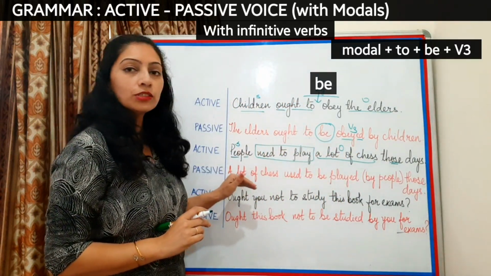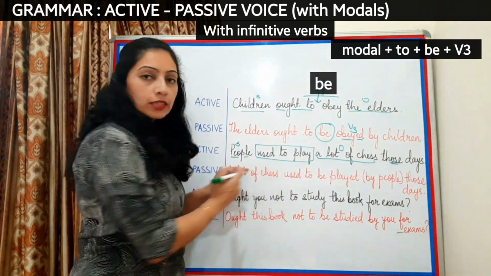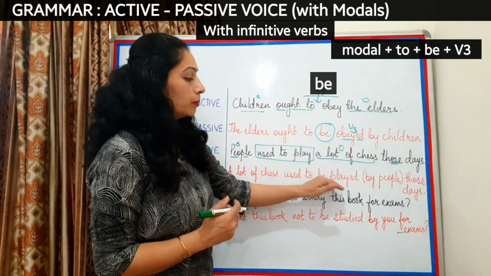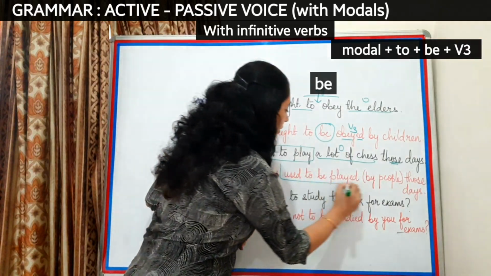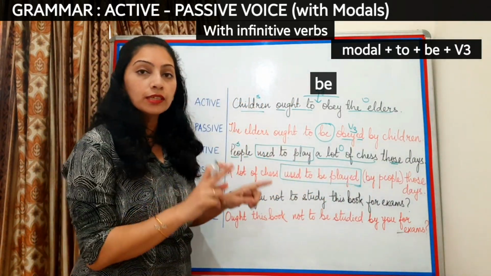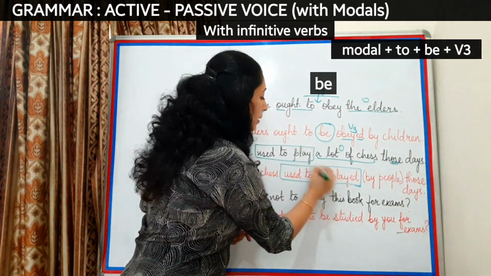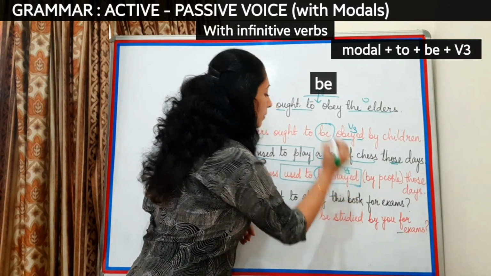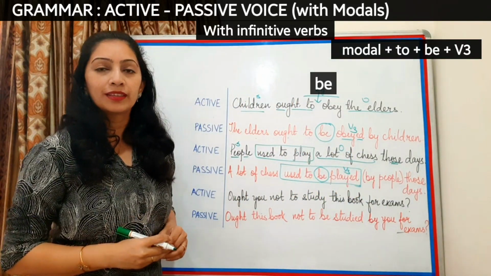So when we change it into passive voice, a lot of chess will come first. So a lot of chess used to be played. Now look at this transformation. What have I done here? I have just added the word be before the main verb and changed the main verb to the V3 form.